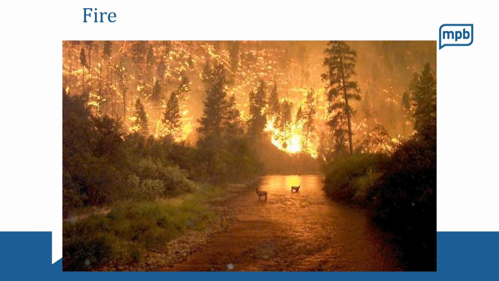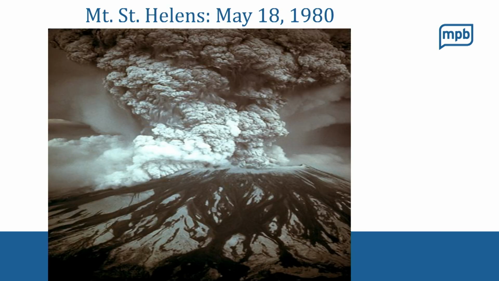This picture really shows what's going on. You can see that whole forest is on fire, right? And so the next morning, or when these fires finally burn down, this forest is going to look totally different than how we started, right? All those trees that you see in this picture probably aren't going to be there anymore. Some other things that might cause secondary succession to happen is this volcanic eruption.